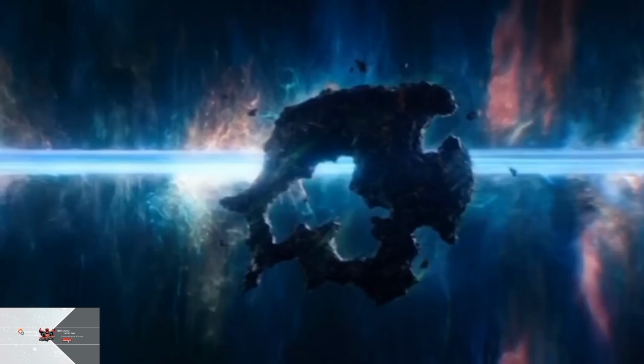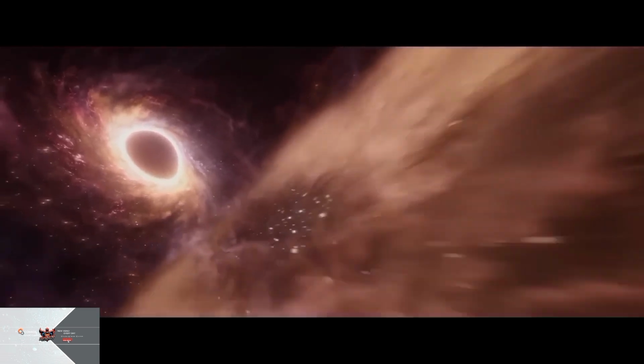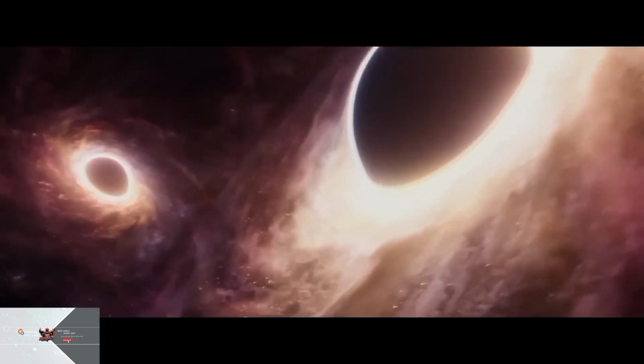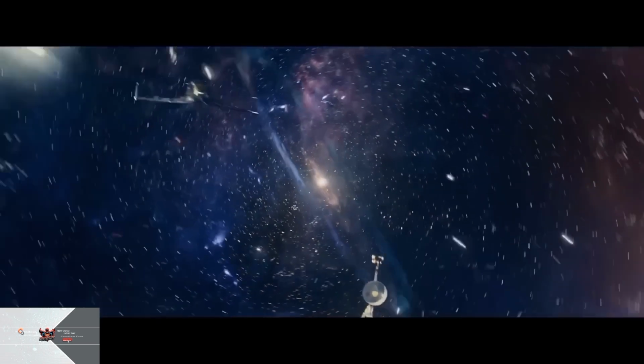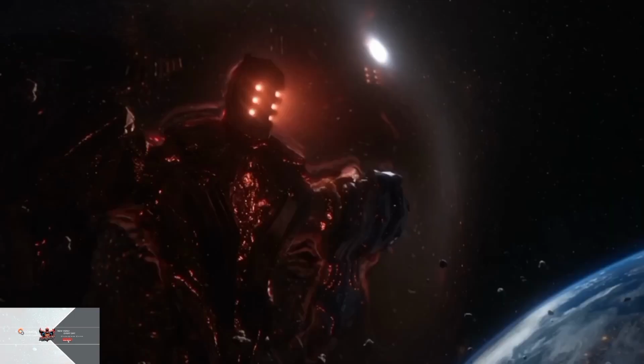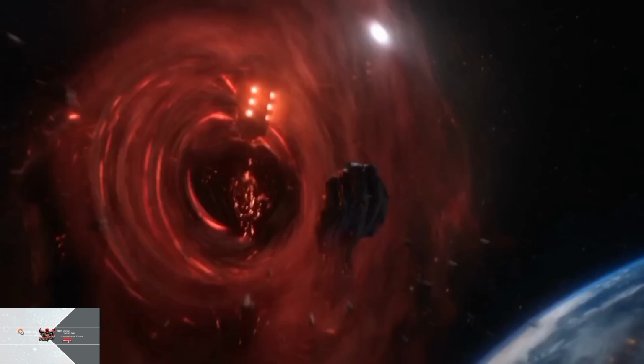In the X-Men 97 animated series, Asteroid M also created a black hole. In the Spider-Man Homecoming movie, a black hole grenade was used where Vulture was openly selling chintz, and we have seen this thing being used by Dark Alps as well. When this thing is used here, you can easily see a mini black hole here.